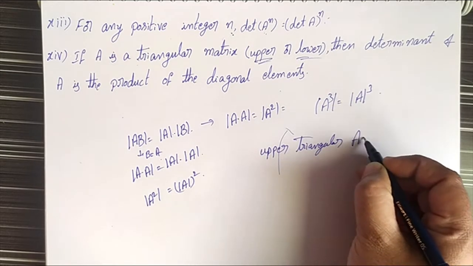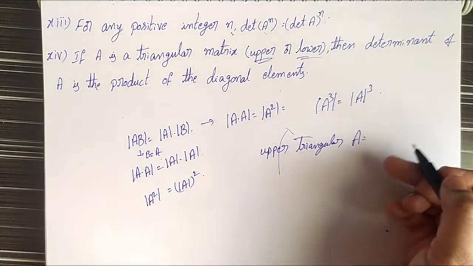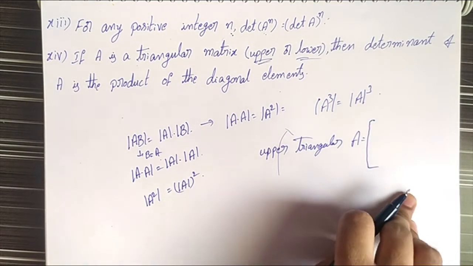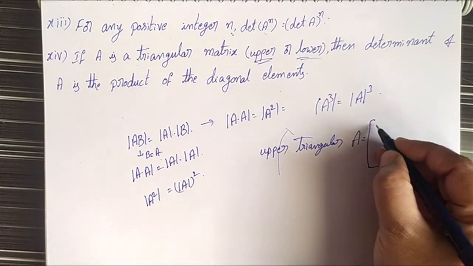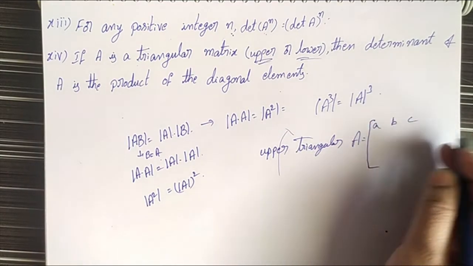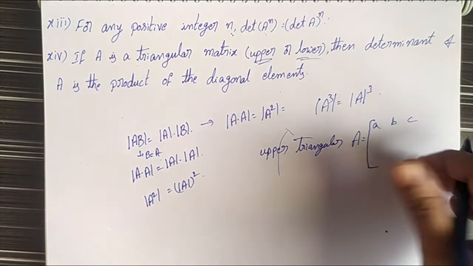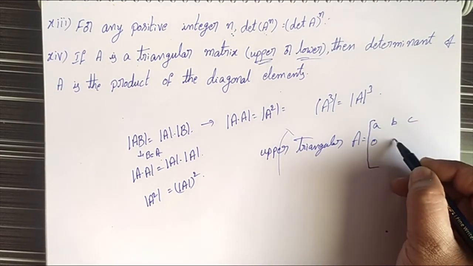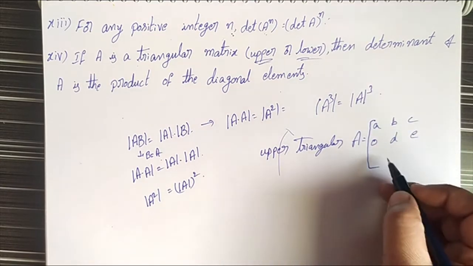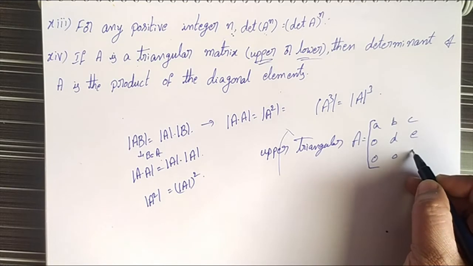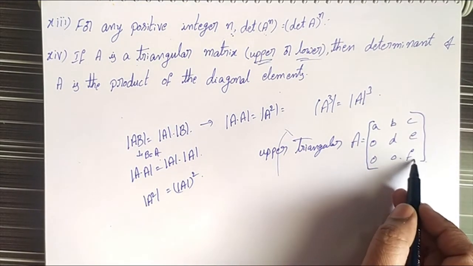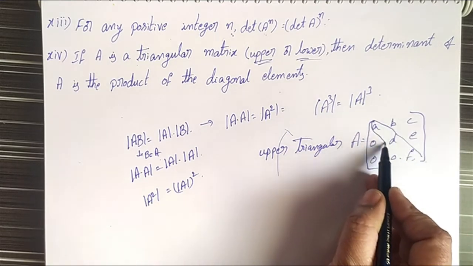Upper triangular matrix A equals: A, B, C; 0, D, E; 0, 0, F. Then this is the diagonal or principal diagonal.